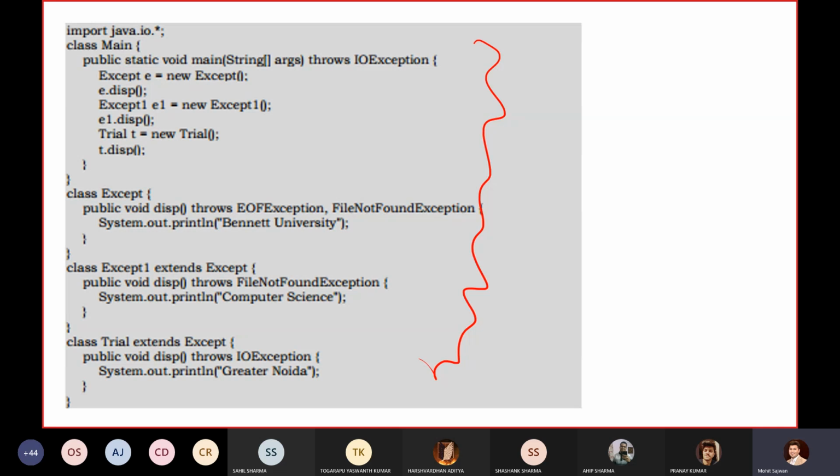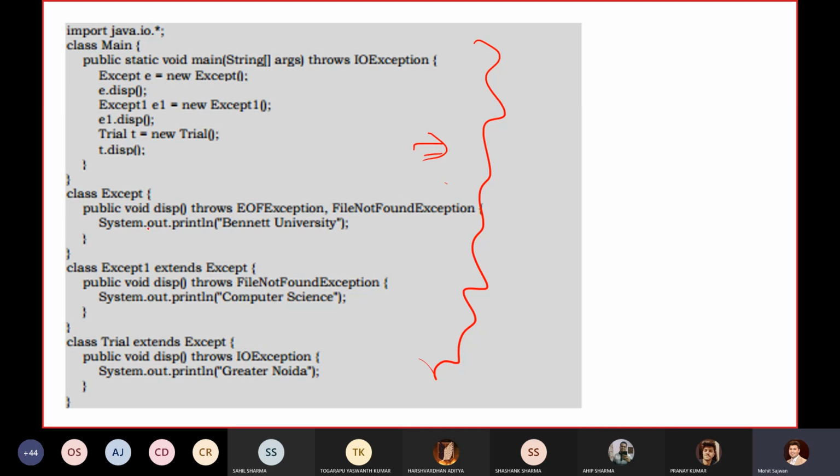I'm 100% sure that those who don't know this particular concept will say that we will get the output. But I'm telling you that if we execute this code, we will get an error. Why are we getting an error? Because I haven't covered this part, but now I want to cover it using this example.